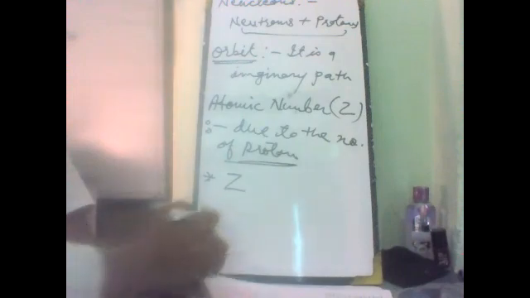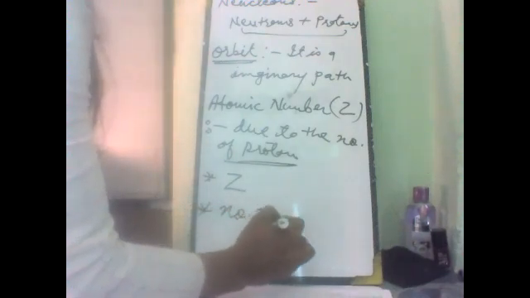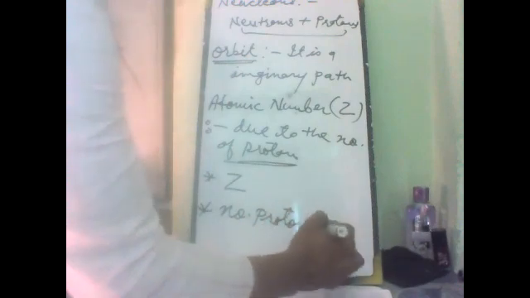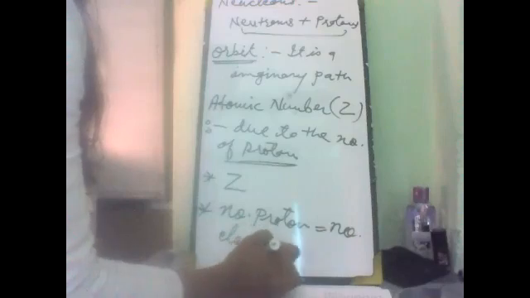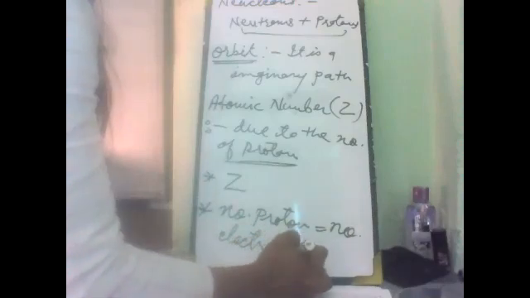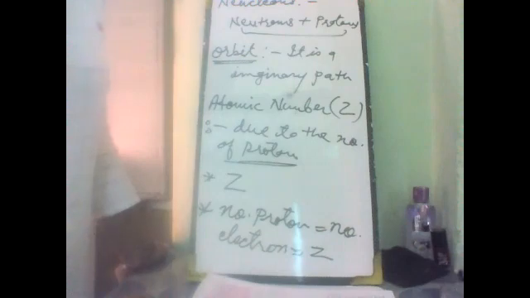This number of protons is just equal to the number of electrons. So we can say that the atomic number is just equal to the number of protons or the number of electrons. The number of protons gives the total positive charge present in the nucleus of an atom.